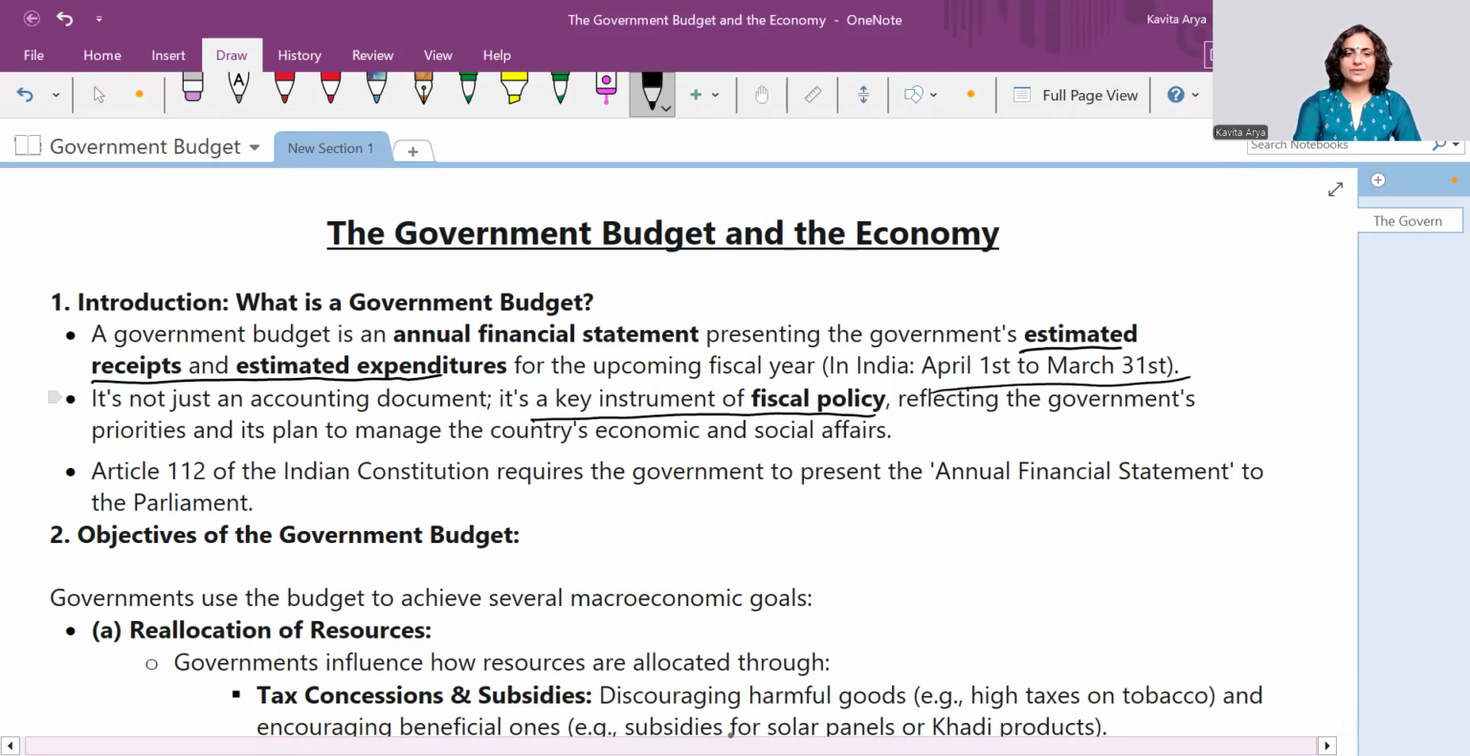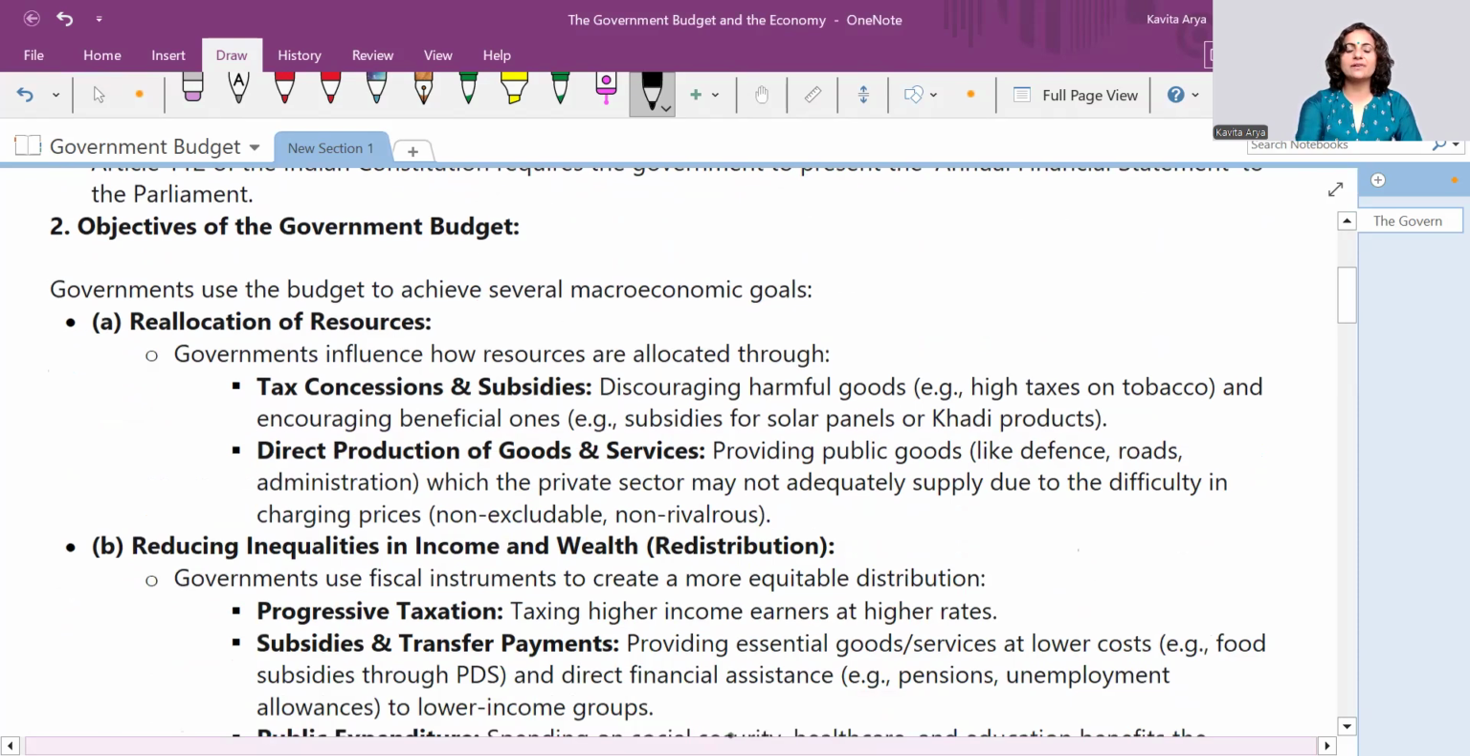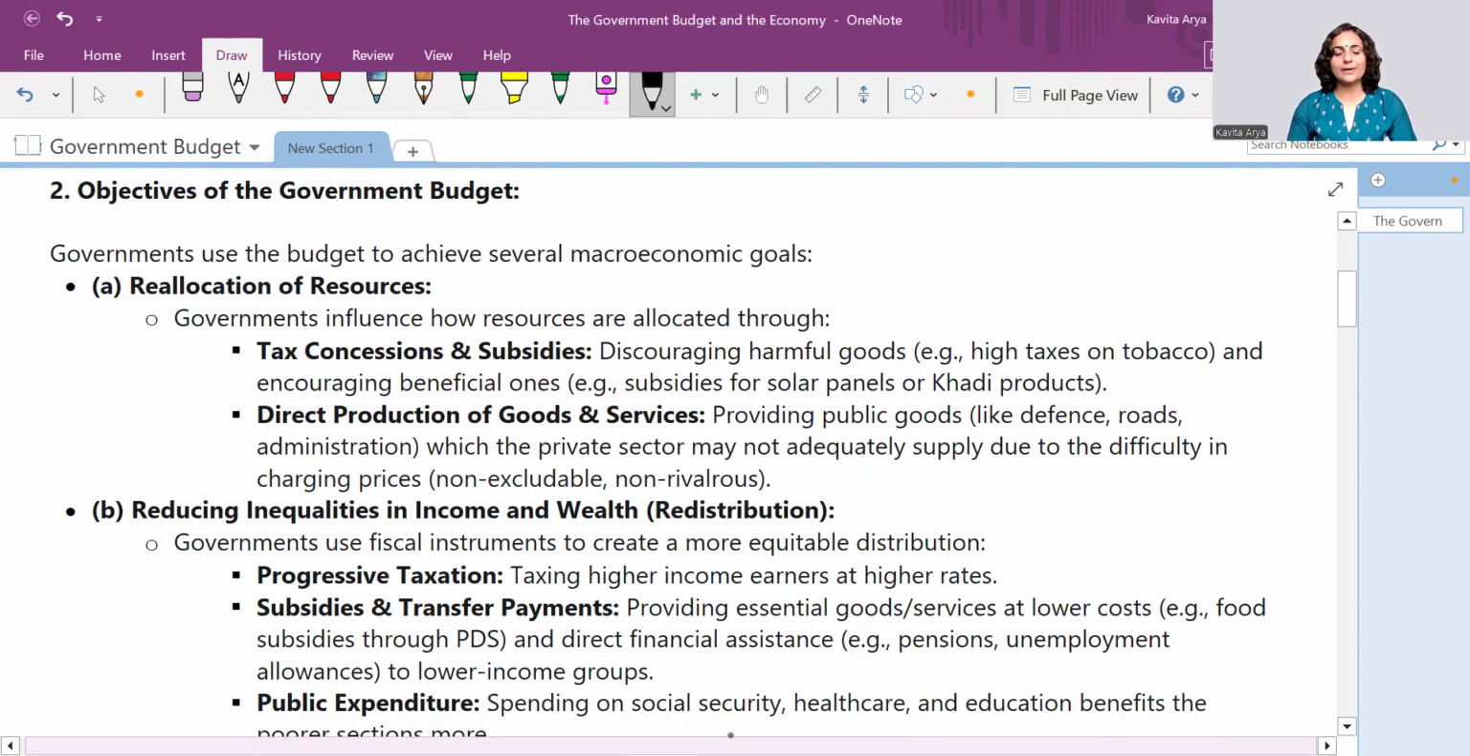After this, let's carry on with the objectives of the government budget. This is a full-fledged question of 3 to 4 marks, which is very often asked after every 3-4 years. You have some question related to the objectives. The very first objective is the reallocation of resources. So the government reallocates the resources and influences how? The first pointer is through the policies of taxation, concession, and subsidies.